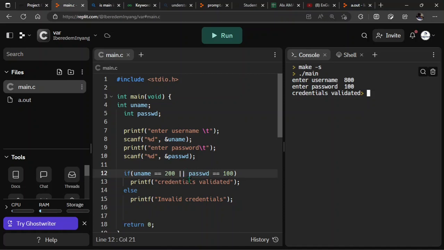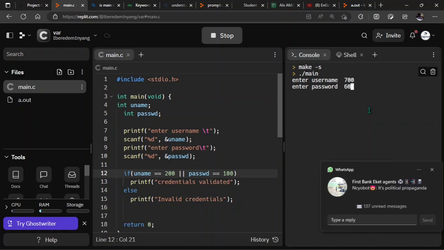Whereas the case is the reverse, the opposite of what we've declared, like when both parameters sent are wrong. Let's try to run that again, and let's say I have my username to be 700, and I have my password to be 600.